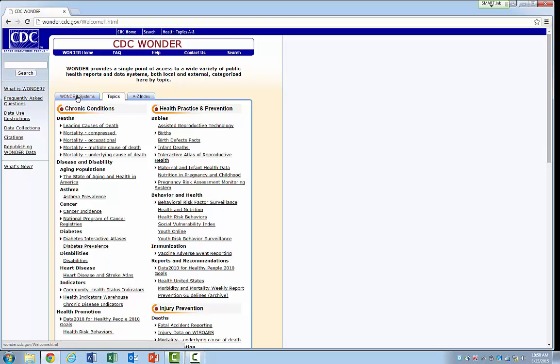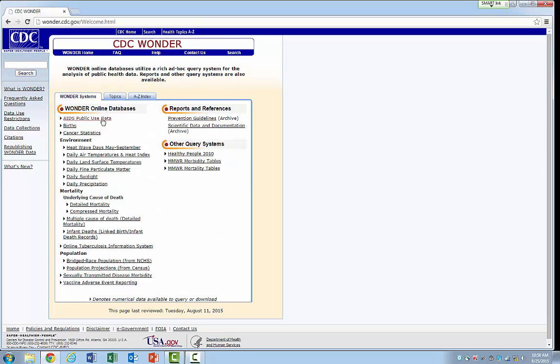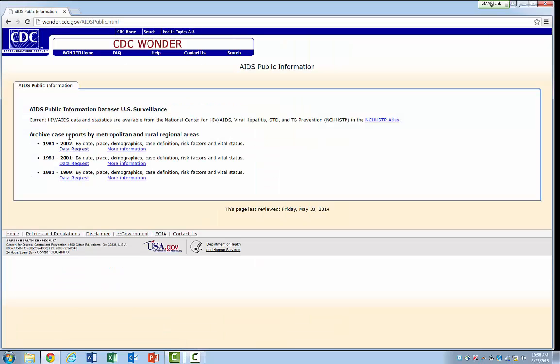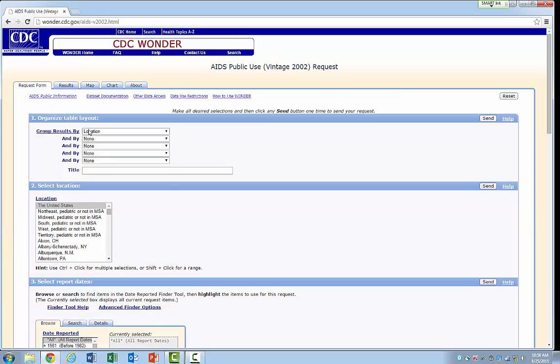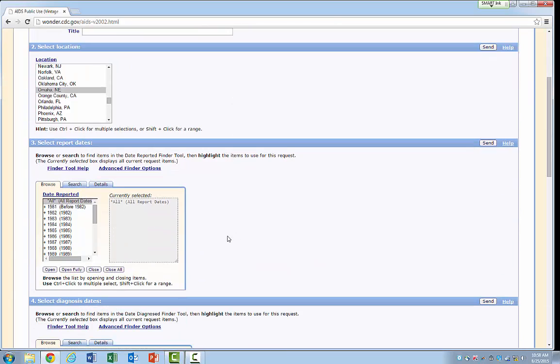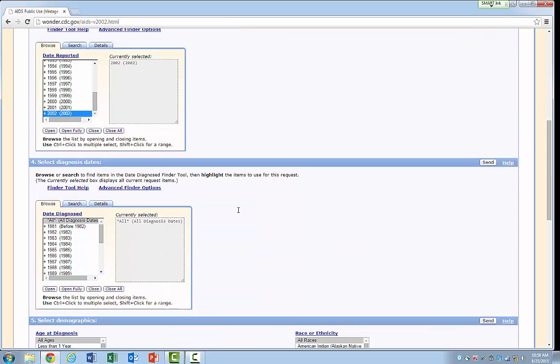So let's get back over to Wonder Systems, because for AIDS public use data, you can narrow it down to county. So let's go to Data Request, and then you can group results by location, which we're interested in. And for our location, we want to look at Omaha. So I'm going to find Omaha, Nebraska, and I can select which years I'm interested in, from 1981 all the way to 2002. So I'll just have 2002 selected. You can select multiple years.